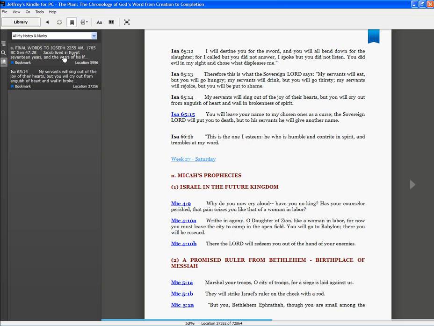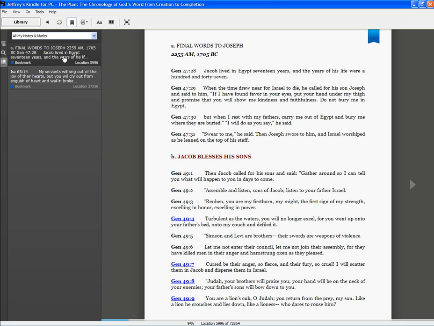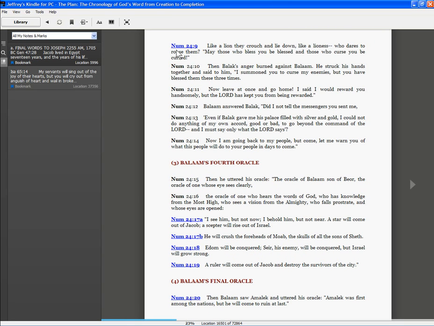Here's one a little more complicated. It goes a little bigger. This one actually is in 1705 BC. Jacob is just about to die, and he blesses his 12 sons. The fourth one is Judah. He's talking about how there'll be a lion of the tribe of Judah that comes out. Genesis 49:9. I click on that, and it takes me to Numbers 24:9. This is actually where it was reiterated and declared a second time.